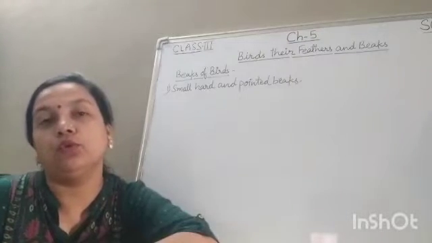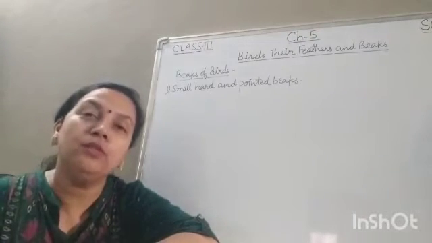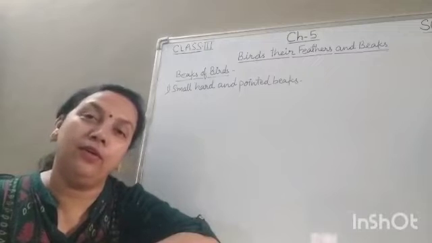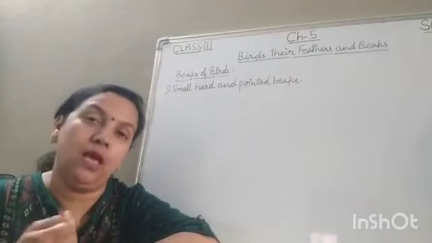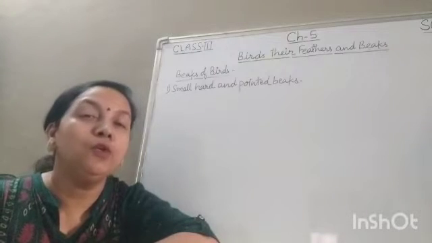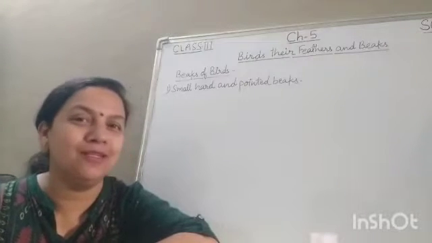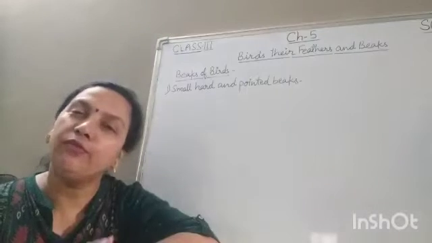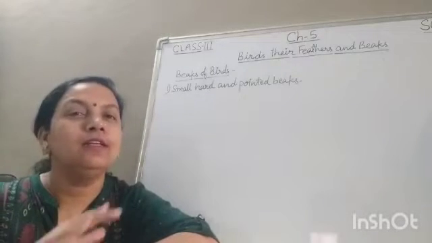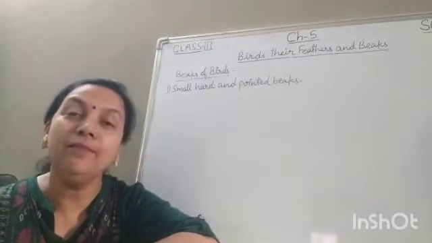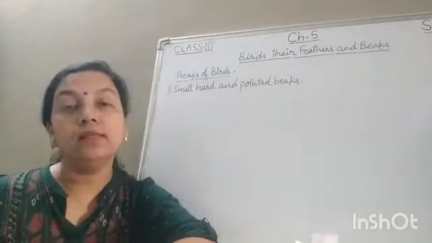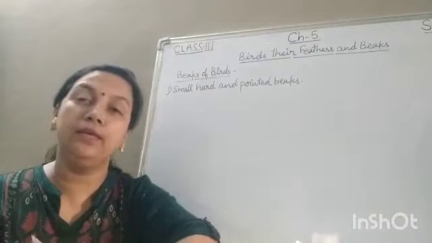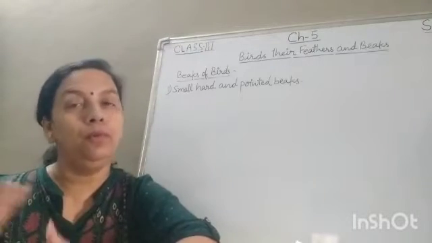Like if we want to eat pasta, we use forks, and if we have to eat rice, we use spoons, and we use chopstick for noodles. So we use different type of cutleries to eat different type of foods. Similarly, different type of birds have different type of beaks. Thus, the shape of beak vary from bird to bird.